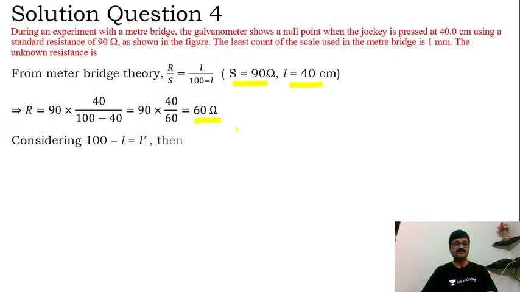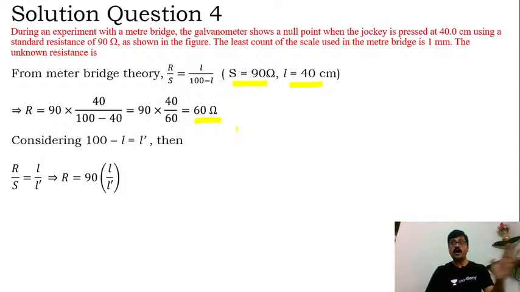Now after that, let us consider 100 minus L as L dash. 100 minus L as L dash, that is the second balancing length. So from left hand side the balancing length is L, then from right hand side what should be the balancing length? 100 minus L, so I am taking it as L dash here. So accordingly I can write R by S is equal to L by L dash. Simple, right? Okay, so thus R will become equal to 90 multiplied by L by L dash.